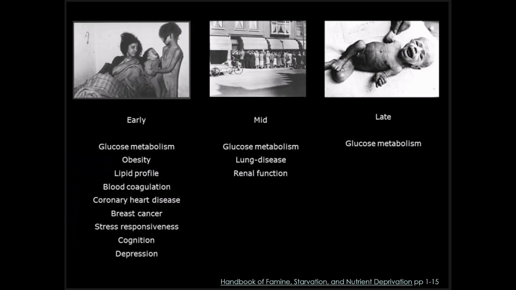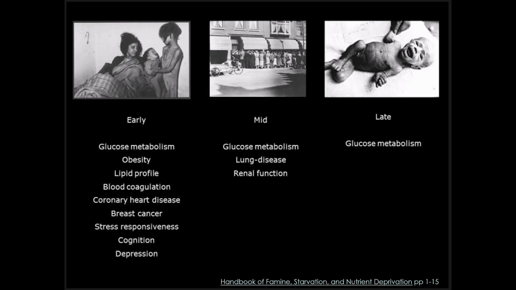This study found that children from mothers who experienced famine in the early stages of pregnancy had these conditions: abnormal glucose and lipid metabolism, obesity, abnormal blood coagulation, cardiovascular disease, breast cancer, stress responses, cognitive behavioral disorders, as well as depression. Children from mothers who were in the second trimester were more likely to develop glucose metabolic disorders, lung diseases, and renal dysfunction. And children from mothers who experienced famine in the third trimester were more likely to develop glucose metabolic disorders.